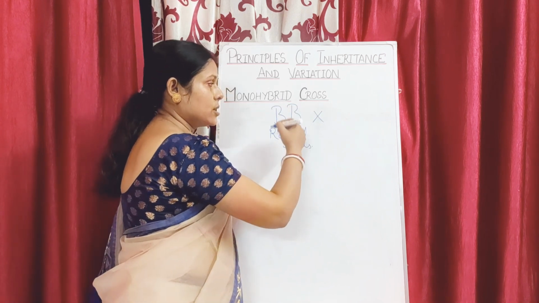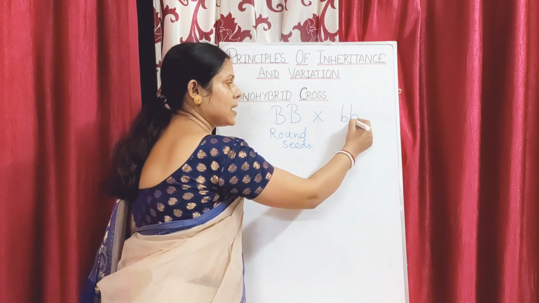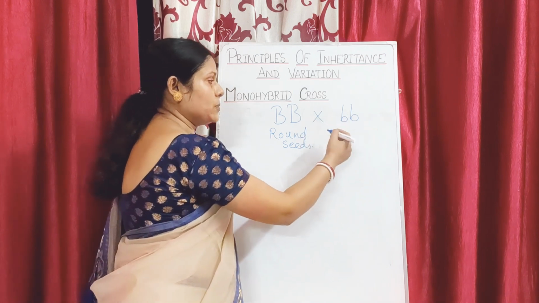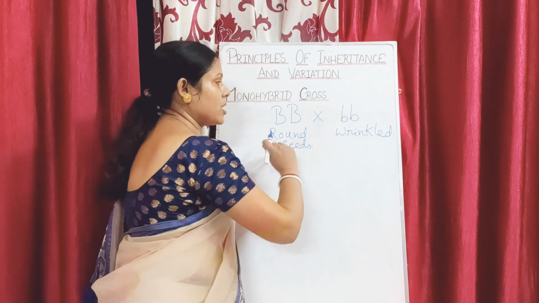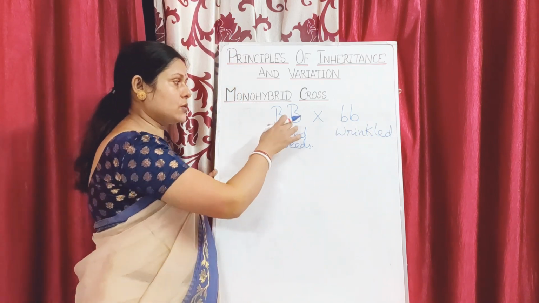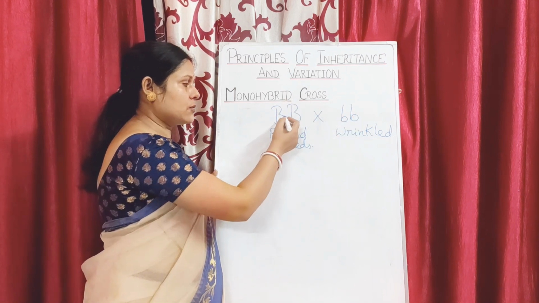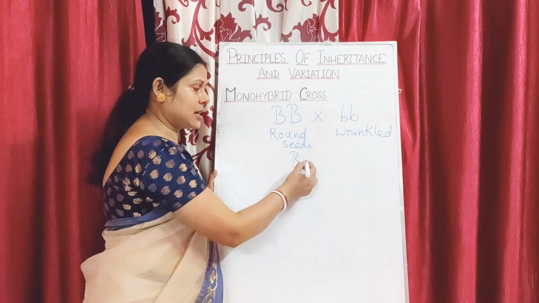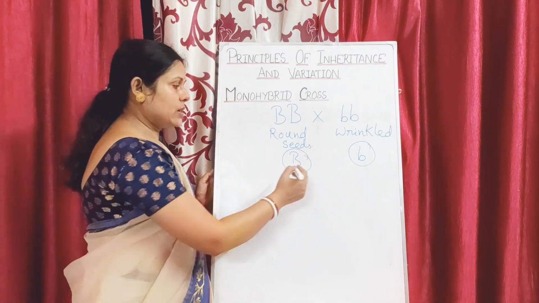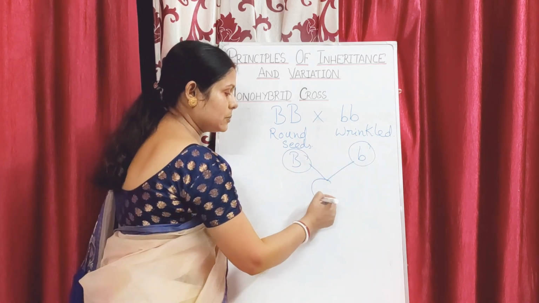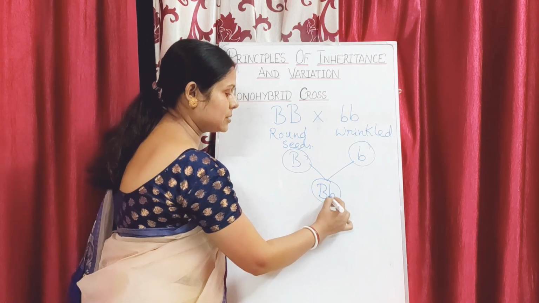Now when it is crossed with a pea variety which is having the homozygous recessive allele, the shape of the seed here will be wrinkled. So round seeds and wrinkled seeds are controlled by this pair of alleles, capital B and small b. When the gametes are produced, this is going to produce only a single type of gamete, capital B, and this is going to produce a gamete which is small b. When they fuse together, they will produce a zygote having the genetic combination capital B, small b.